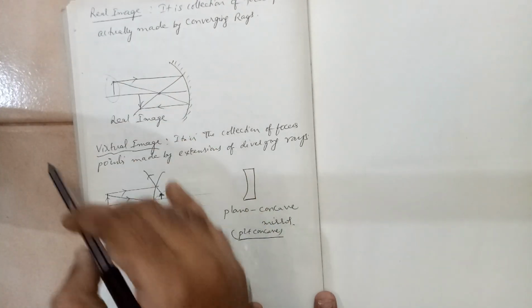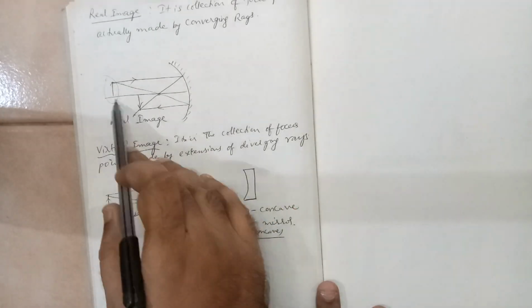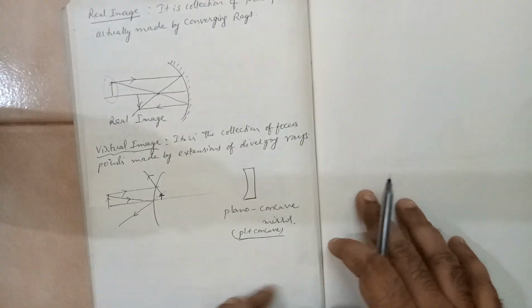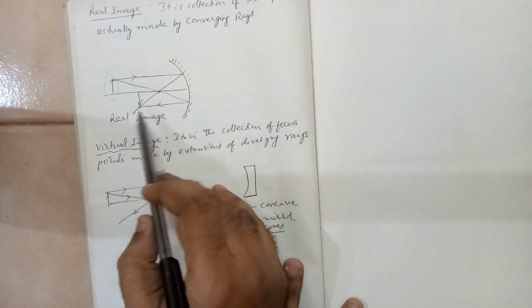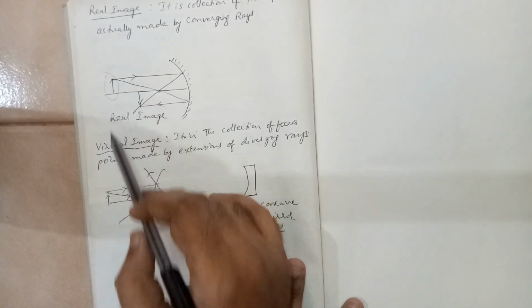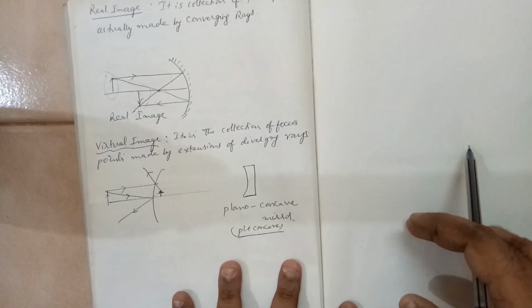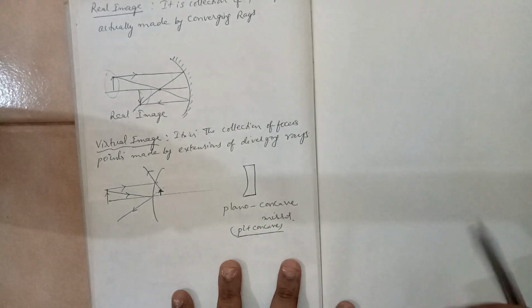So let us say this is an object, and for illustration purposes a ray diagram is constructed. This whole thing is called a ray diagram. Now you see that after falling it is converging, right? This ray and this ray are converging towards a point. So it is making an image. Now this type of image is called a real image, and it's a concave mirror.